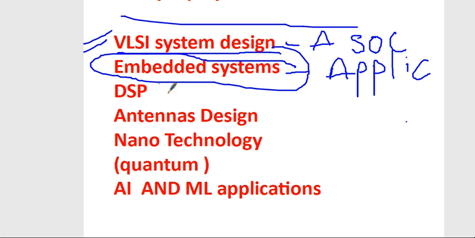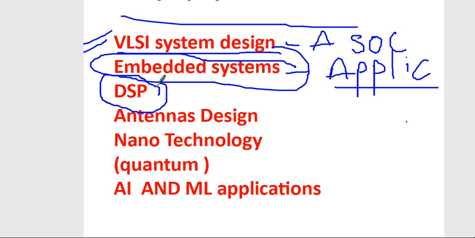The hardware part will generally be done by the processors, and they will implement any real-time applications using that system. This topic is done mostly by many of the CSE students or ECE students.